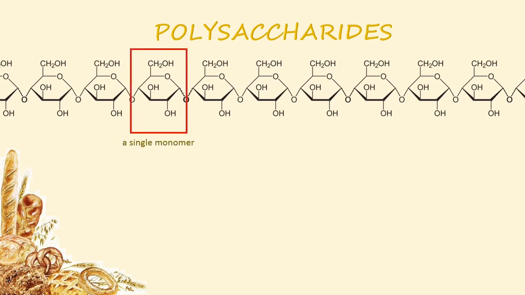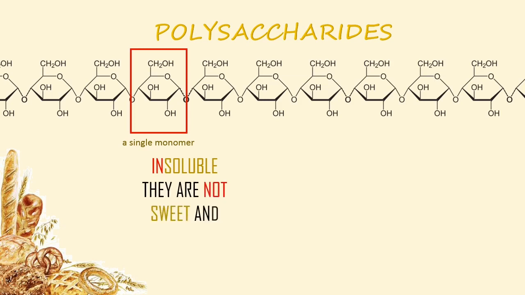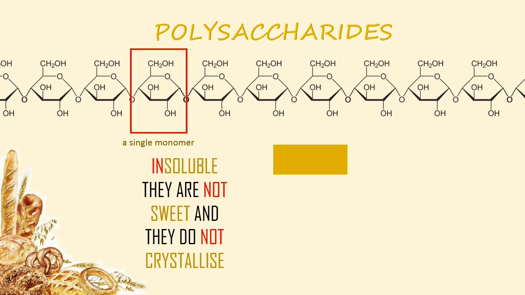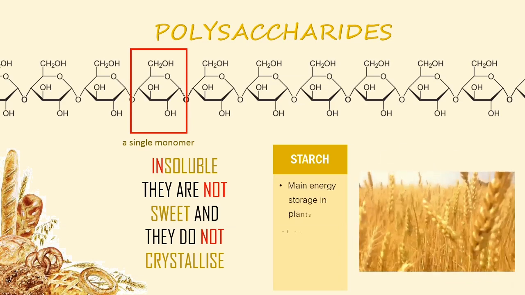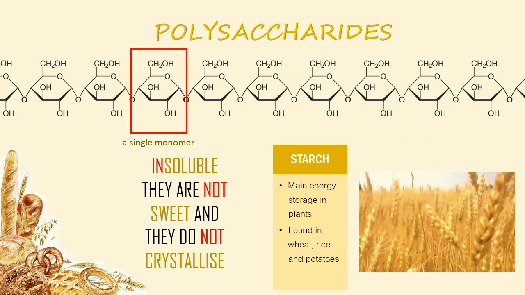forming long chains. Polysaccharides are insoluble due to their large molecular size. They are not sweet and they do not crystallize compared to monosaccharides and disaccharides. Let's go through the polysaccharides one by one. Starch is the main energy storage in plants and is commonly found in wheat, rice, and potatoes.